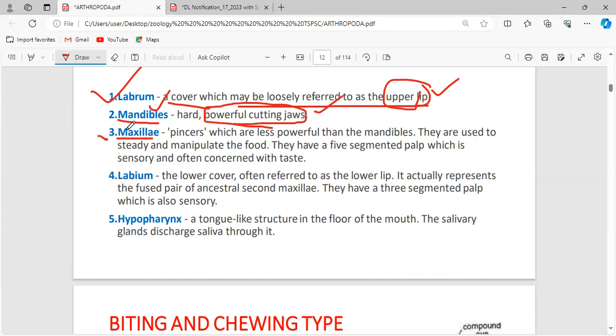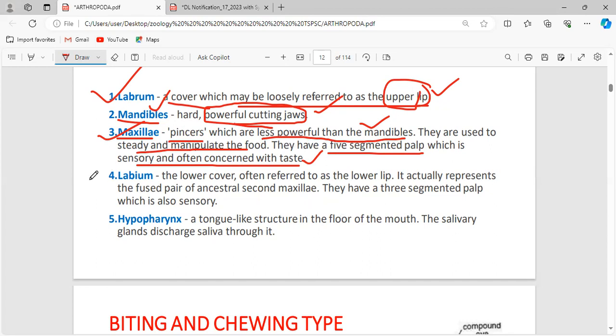And the maxillae are said to be pincers, less powerful than the mandibles. So the mandibles are more important than the maxillae. They are used to steady and manipulate the food. They have a 5-segmented palp, called the maxillary palp, which is sensory and often concerned with taste. So the main organ that senses taste is the maxillae.